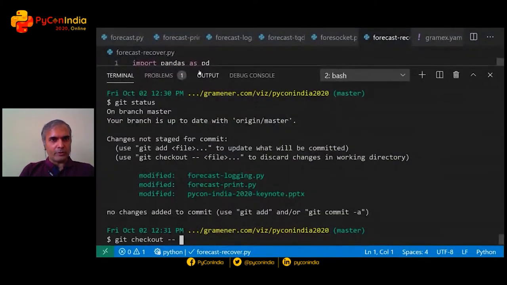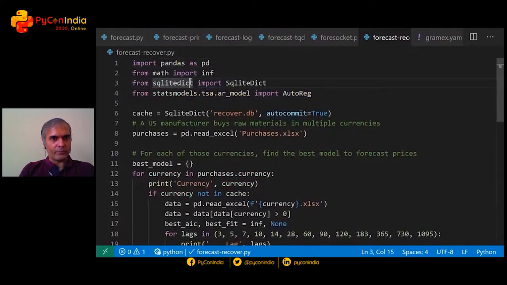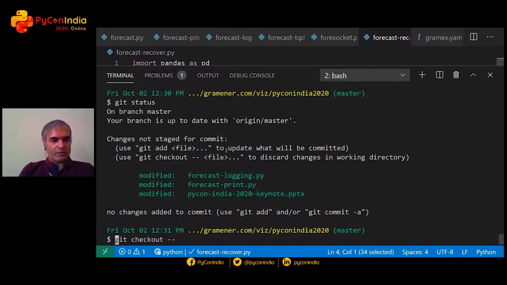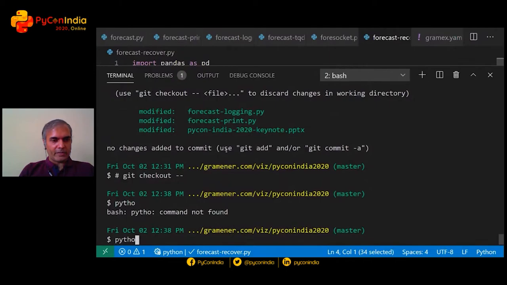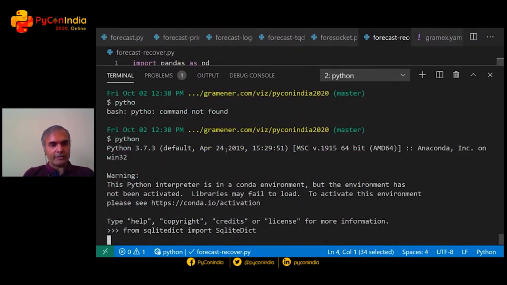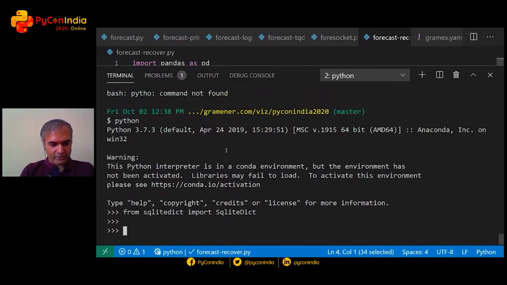So, for example, in Python, from sqlitedict import SqliteDict. That loads the library, and it should happen faster.